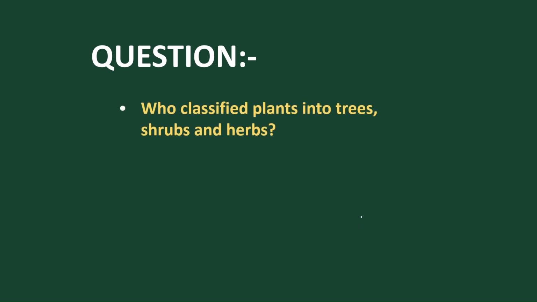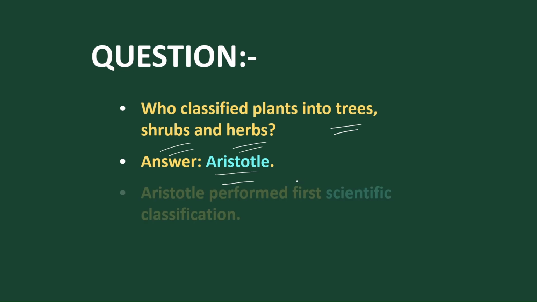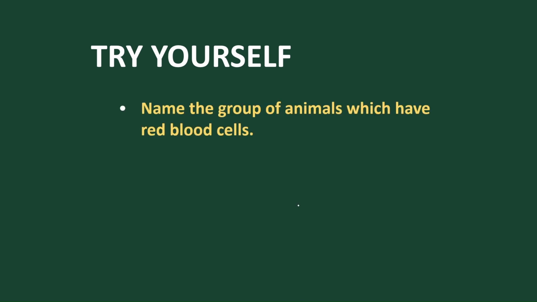Let's discuss some questions. Who classified plants into trees, herbs and shrubs? That is Aristotle. And who first gave the scientific approach of classification? That is also Aristotle. Aristotle is the first scientist to provide a scientific approach. Let's try this at home.